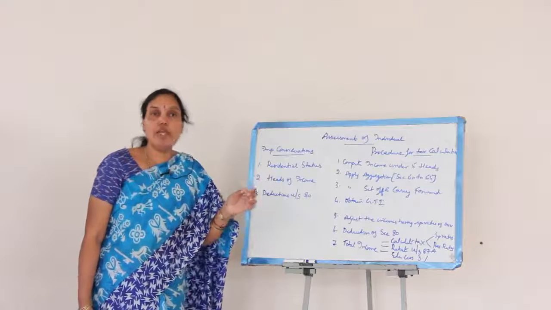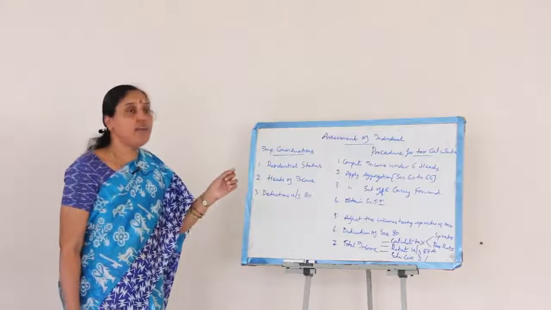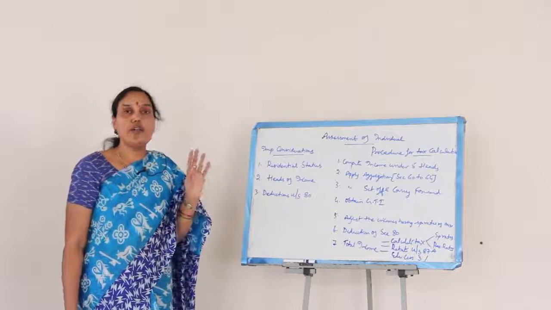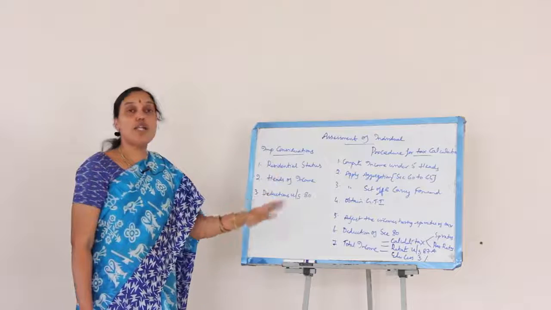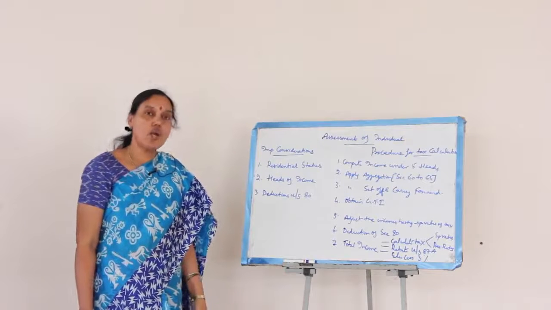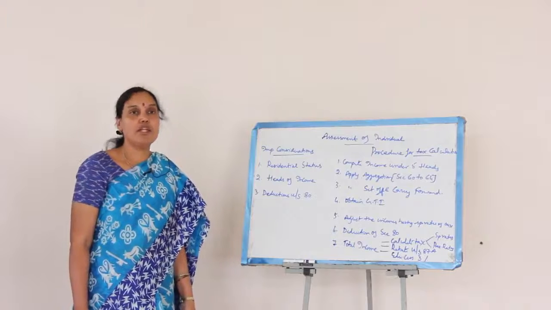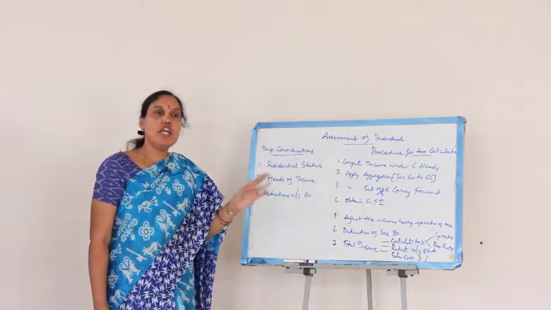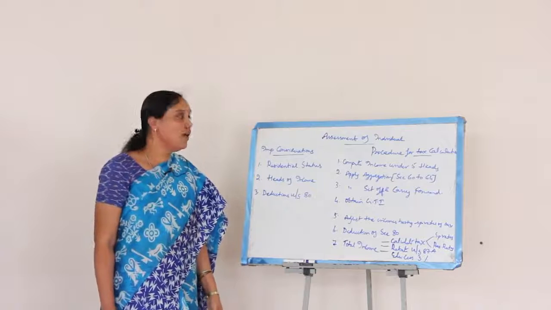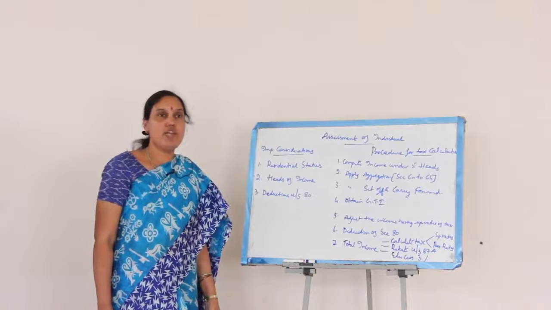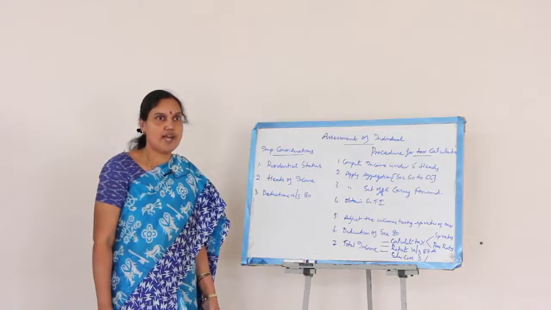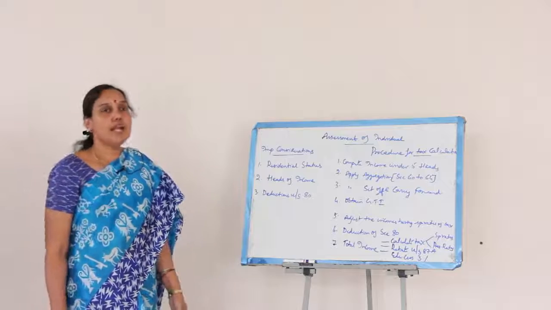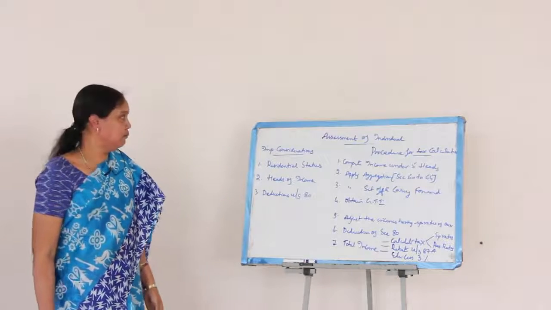The fourth head of income is called capital gains, that is, any gain arising on account of sale of capital assets is taken into account under the fourth head of income. Capital assets are broadly classified into 2 different categories: short-term capital assets and long-term capital assets. In general, a short-term capital asset is one which is held for a period of equal to or less than 3 years, whereas a long-term asset is one which has been held for more than 3 years as per the provisions of the Income Tax Act. And we need to apply the provisions of section 48 up to section 54 while computing the capital gain income.